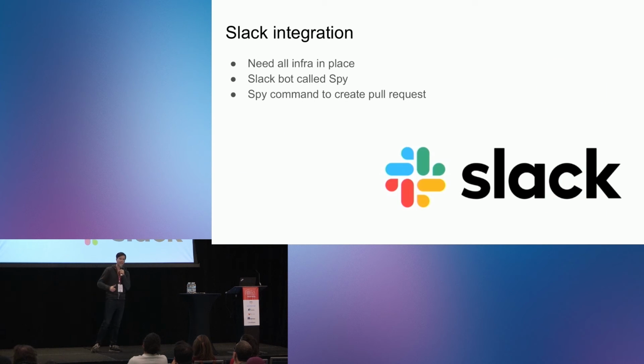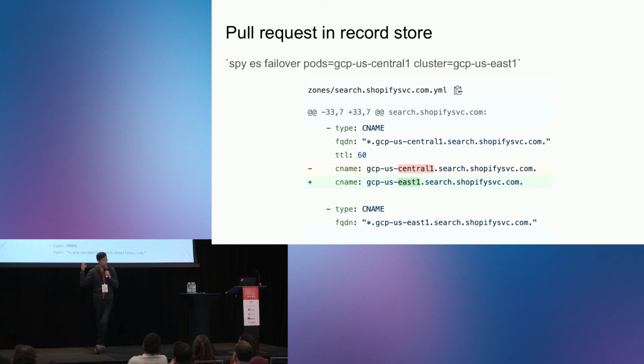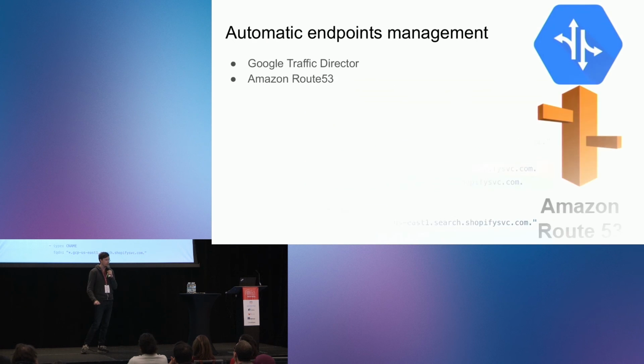So now, Slack integration. We needed all that infrastructure to be in place. At Shopify, we have a Slack bot called Spy. This is a project where we put all our custom commands. So what we did is a Spy command to create a pull request. The first version looked like this: spy search failover, I want my workload from central to read in the east region, and it creates that pull request to change the CNAME target. When we merge that pull request, we fail over the search traffic, so we can do maintenance on the original cluster or anything.